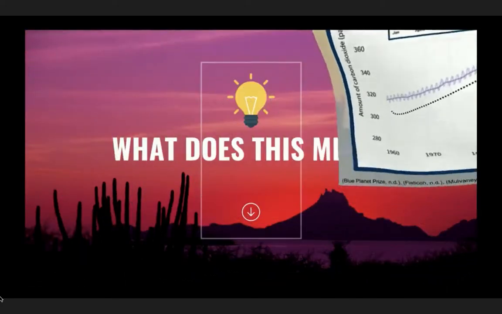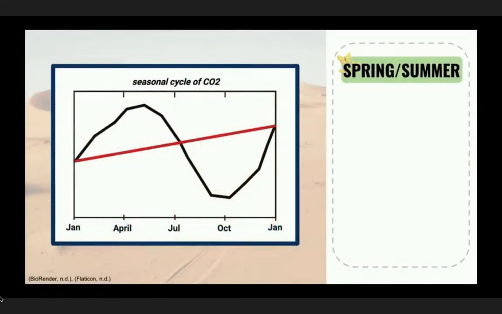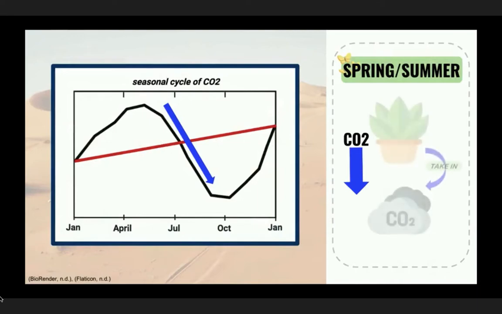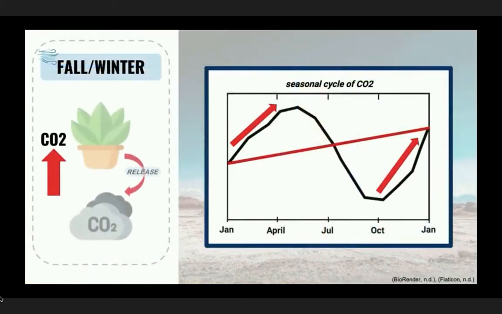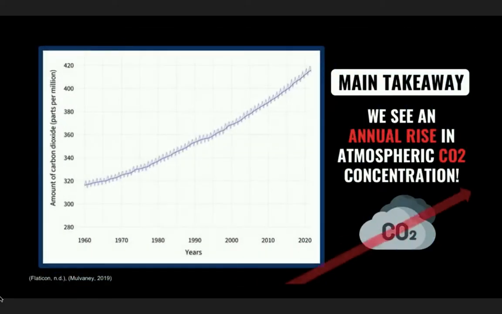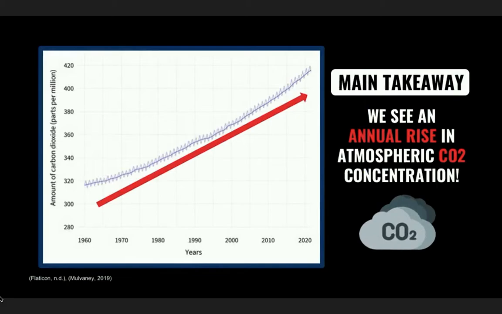So what is the Keeling curve trying to convey? In spring-summer, CO2 levels decrease. This is due to plants growing by taking in CO2 in the process of photosynthesis. However, in the fall-winter, CO2 levels increase as CO2 is released by the plants as they decay. Despite the fluctuation, the key takeaway from the Keeling curve is that the CO2 level has been rising throughout the year.